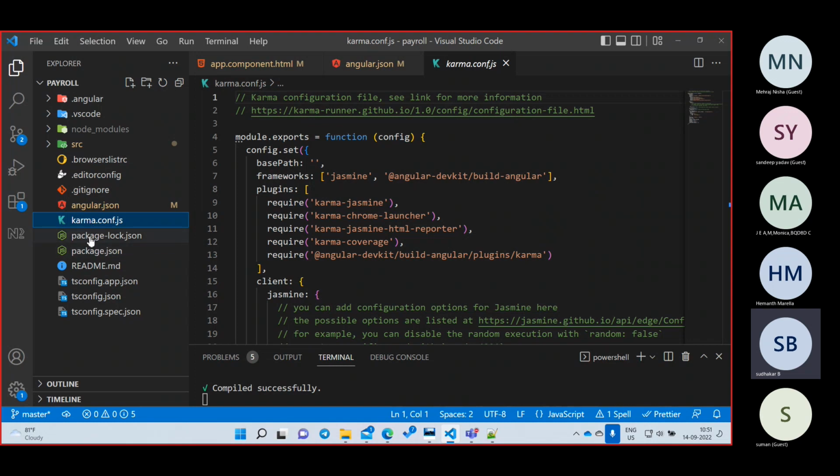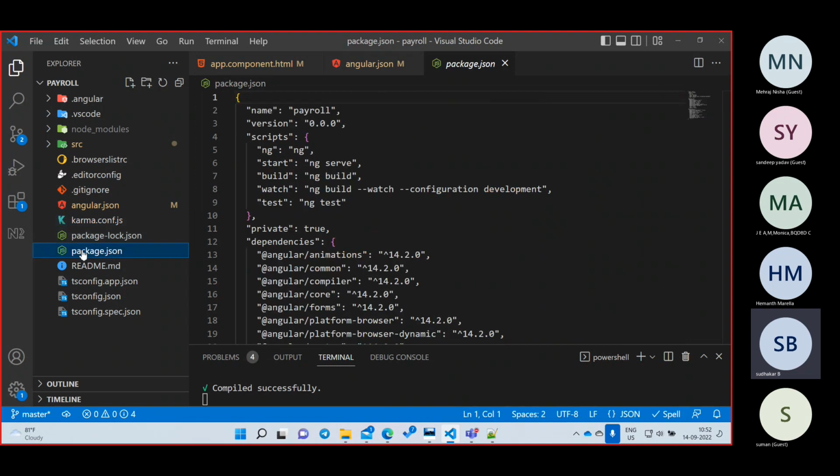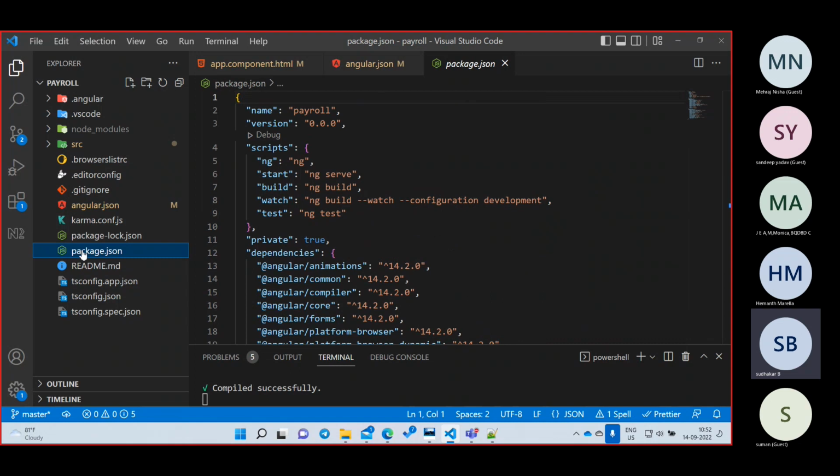And there is package-lock.json. This package-lock.json is an automatically generated file. No need to remember this one. You can remove it, run npm install again, and automatically this file will also be created. The next file is called package.json. Don't remove this file, it is like the heart of your application. Whenever you don't want to work with your application, go and remove the package.json, and whatever you are doing will not work at all.